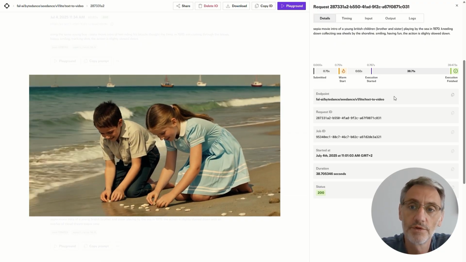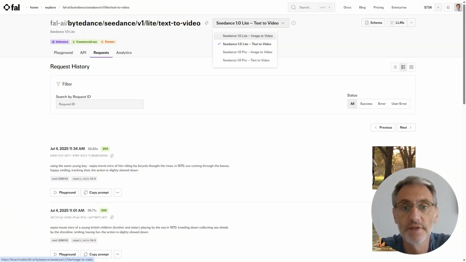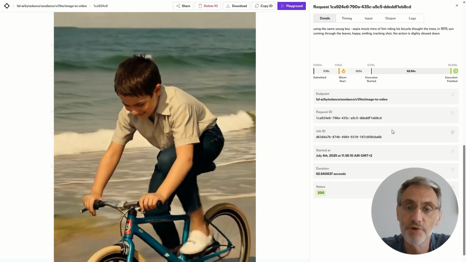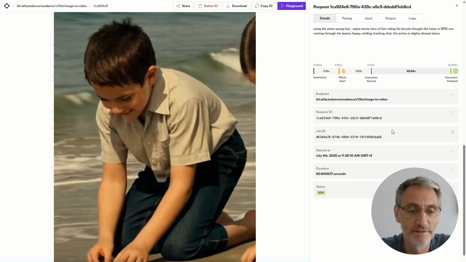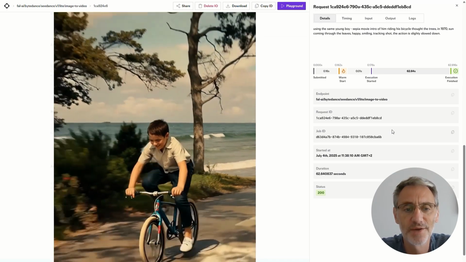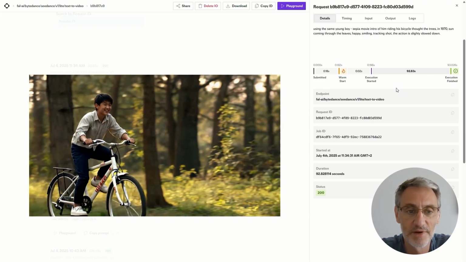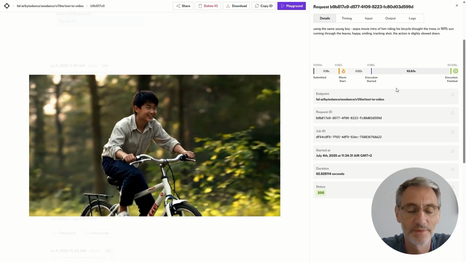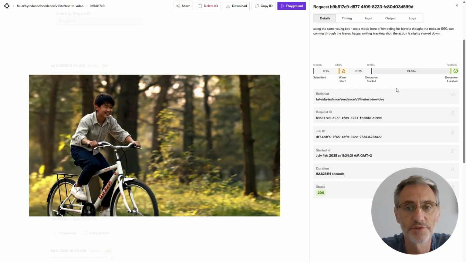But then what I want to do is see how I can reuse the picture of the kid as a seed, because you've got image to video and text to video. So taking a screen grab of him and saying he's riding his bike, it does this weird morph, him out of the sea. He's picking up shells and now he's riding his bike. Not really what I wanted. Let's try it without the image prompt and a totally different kid, totally different bike. Not getting anywhere with this. It's working, I'm getting stuff, but it's so hit and miss. You can't produce anything with this.